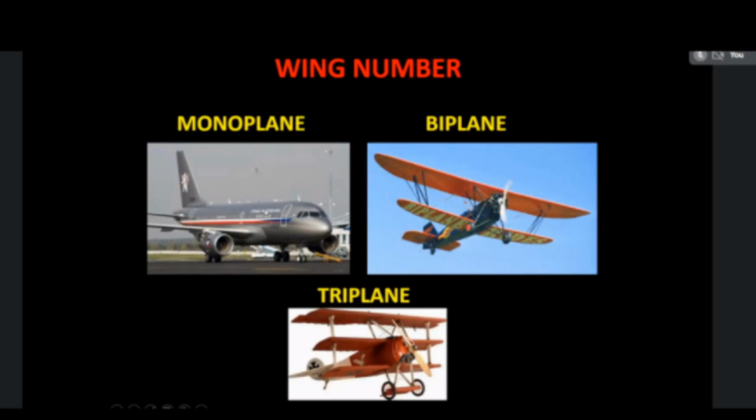Then this is the center body of the aircraft, where the passengers are placed, and the cockpit, where the pilots are placed, or the weapons and some payload are fixed in the center body of the aircraft. This center body is known as the fuselage. So mainly two types: one is the wing. Wings are fitted like feathers, and the center body of the aircraft is known as the fuselage.